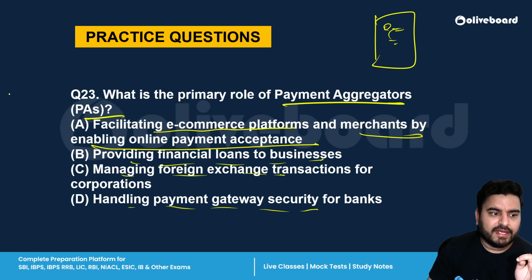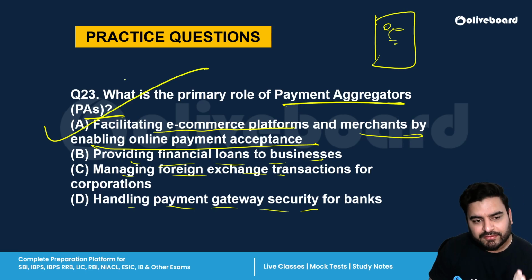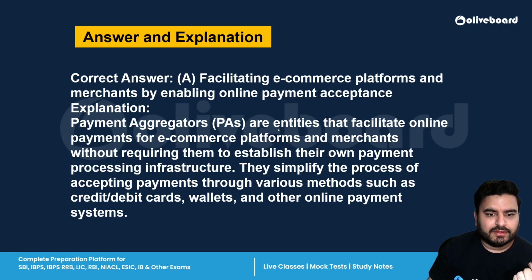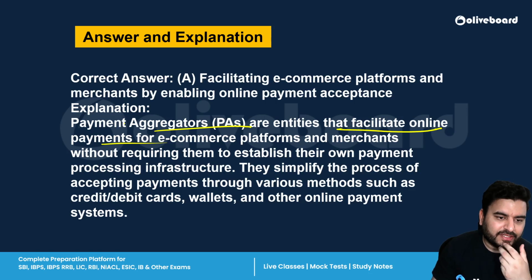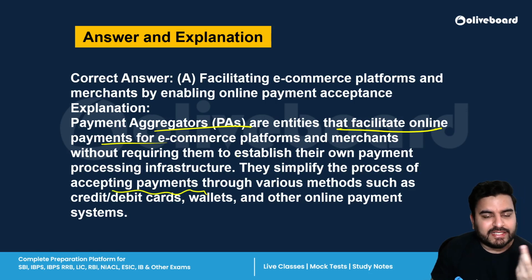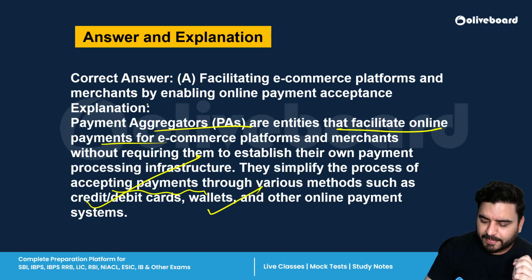The correct answer is A. It is a platform for facilitating e-commerce, enabling online payment acceptance. Okay, so PAs are basically entities that facilitate online payment for e-commerce platforms, for example Amazon, Flipkart. So they simplify the process of accepting payments through various methods, for example credit card, debit card, wallets, or other online payments, right? So that is the most important function.